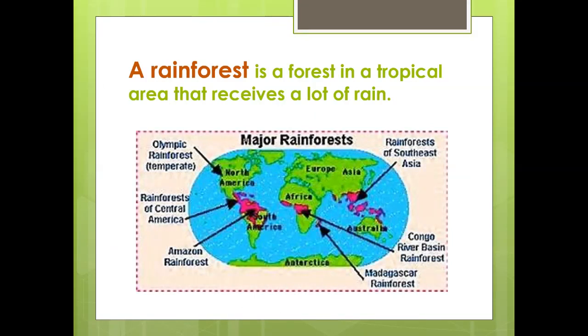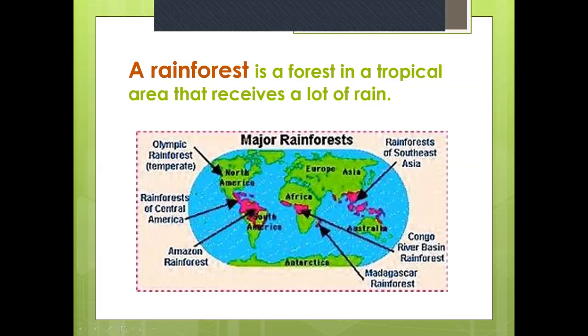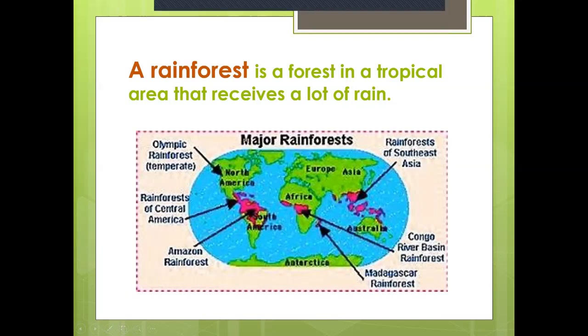Usually, we can find them in Central America, South America, Western Asia, Western Africa, and Southern East Asia. So, again, we can find them in these places. Look here, for example, we have the Amazon rainforests in South America, we have the rainforests of Central America, we have the Congo rainforest that is in West Africa, and we also have rainforests found in southern east of Asia.